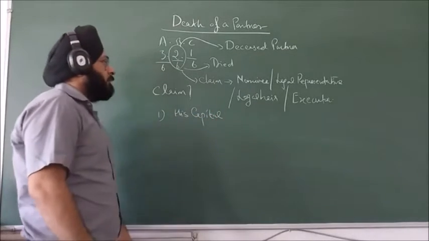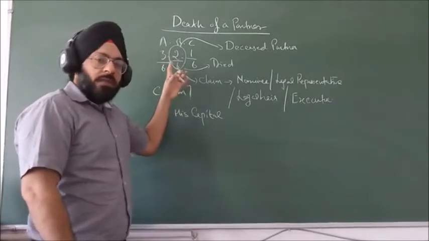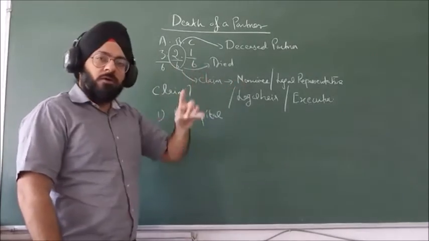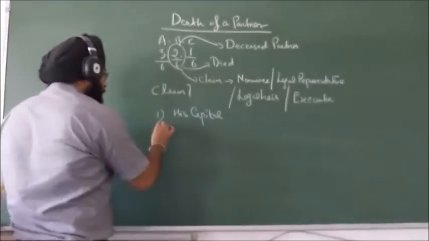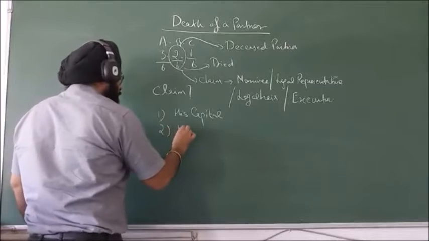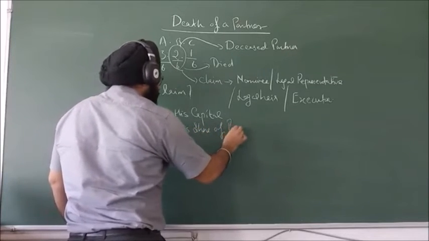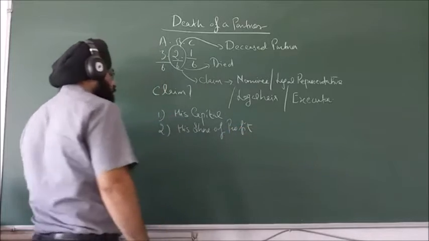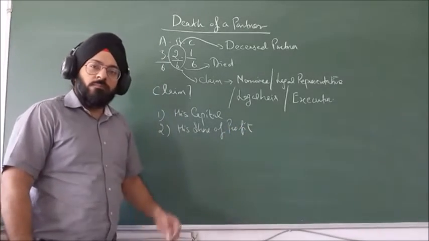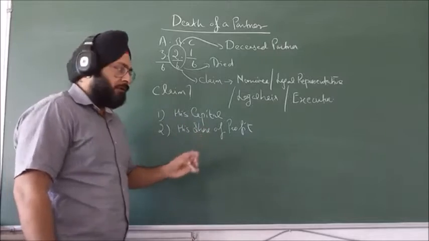First, his capital. If B died, then his capital will be transferred to his nominee. Second, his share of profit, yearly profit.